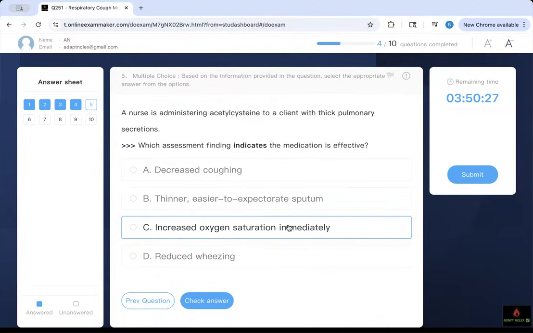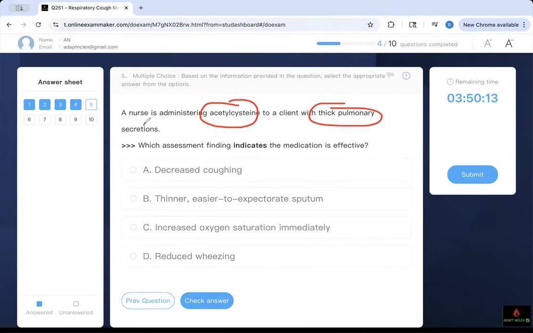A nurse is administering acetylcysteine to a client with what? Thick pulmonary secretion. I try to give you enough information so that you can say, oh, I don't know what is going on. I'm giving you acetylcysteine. You have thick pulmonary what? Secretion. That is what is useful. Therefore, how would I know it is effective?